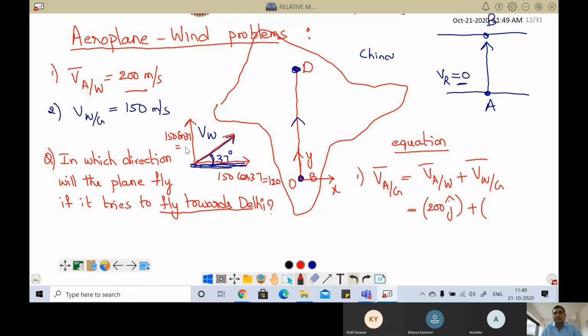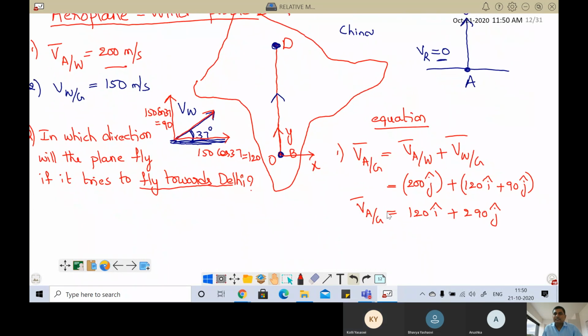Sin 37 is 3 by 5, so 5 times 3 is 90. In vector form, 120 i cap plus 90 j cap. Now add the j components: 120 i cap plus 290 j cap is the velocity of aeroplane with respect to ground.